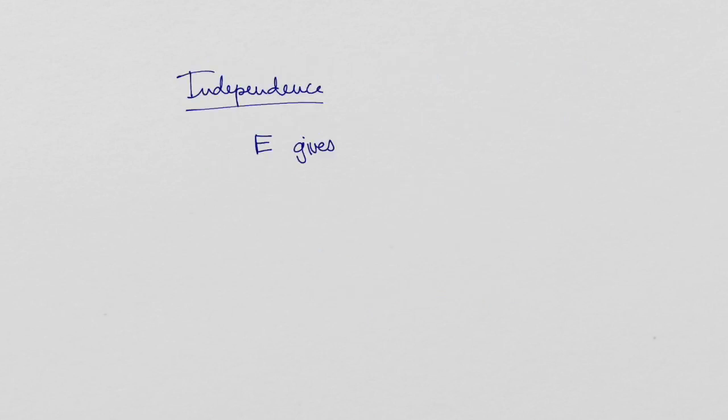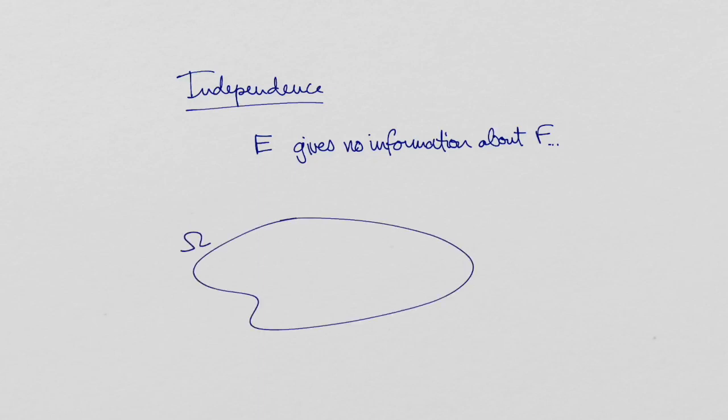Now let's think about the random experiment term independent. How can we mathematically express the idea that knowing about one event, E, gives us no information about another event, F? We first need to make sense of updating our probability measure based on the information that an event E occurred. We will define a new probability measure which accounts for this information called the conditional probability measure given E.